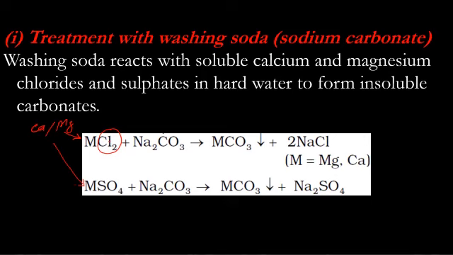So it is also a type of ion exchange. We just don't call it ion exchange; it has been given a separate name. Ions are being exchanged. Similarly here, sulfate will get attached to sodium, and carbonate will get attached to the metal.